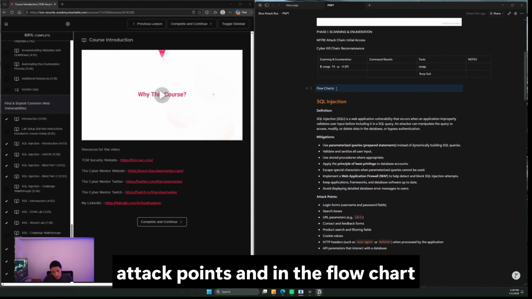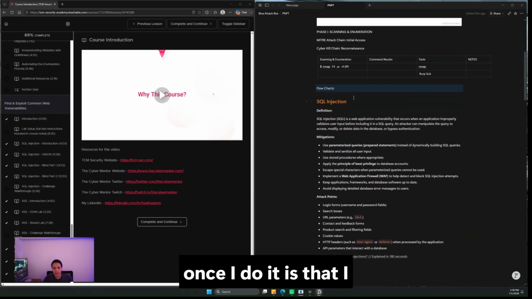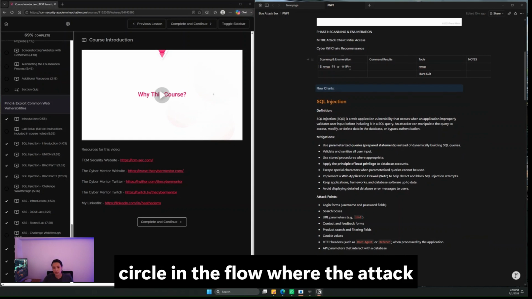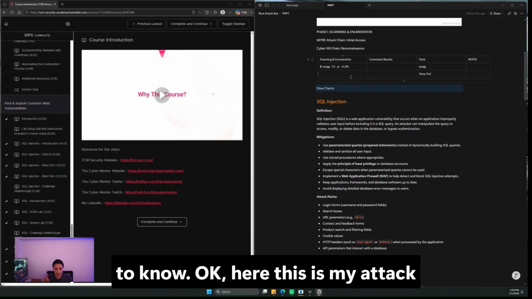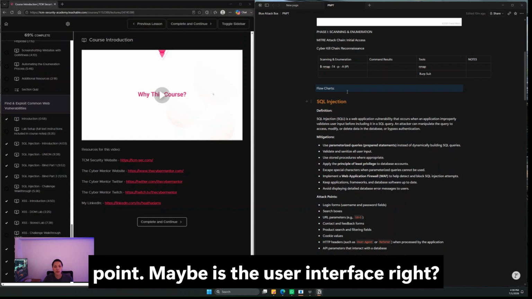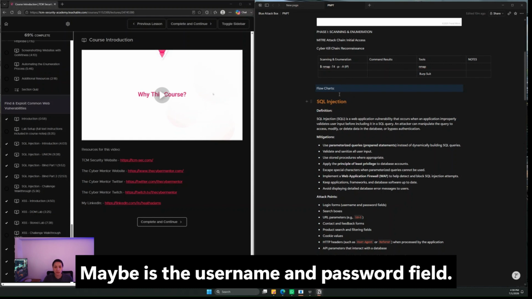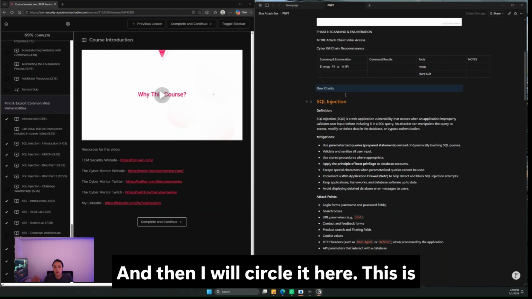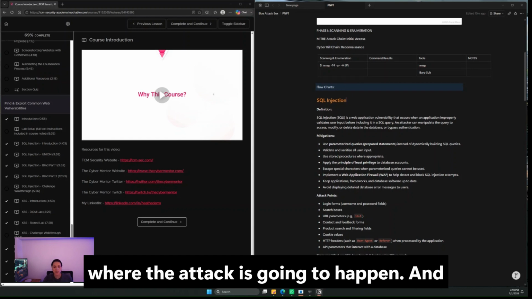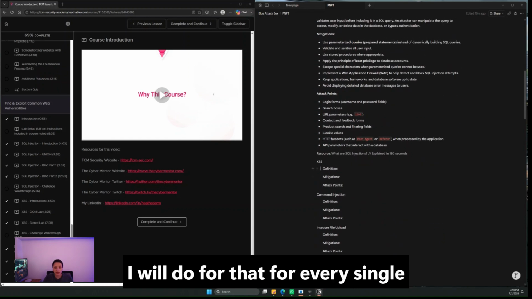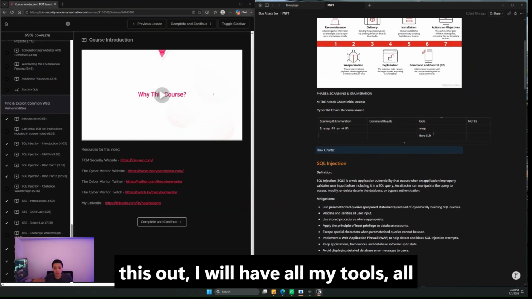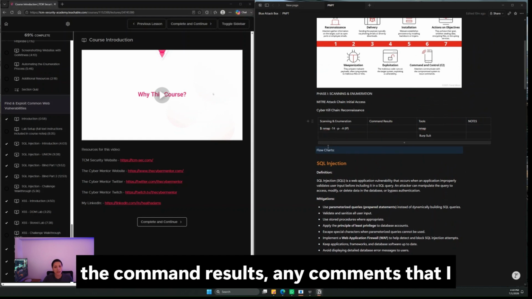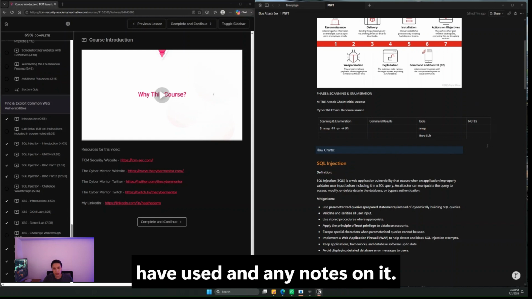And in the flowchart, once I do it, I circle in the flow where the attack is. I'll do little circles just to know, okay, this is my attack point. Maybe it's the user interface, maybe it's the username and password field, and then I will circle it here. This is where the attack is going to happen, and I will do that for every single thing. As I fill this out, I will eventually have all my tools, all the command results, any commands that I have used, and any notes on it.